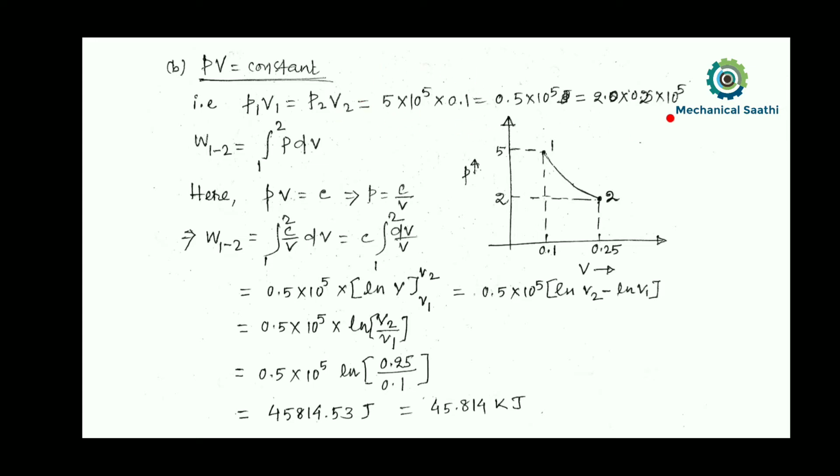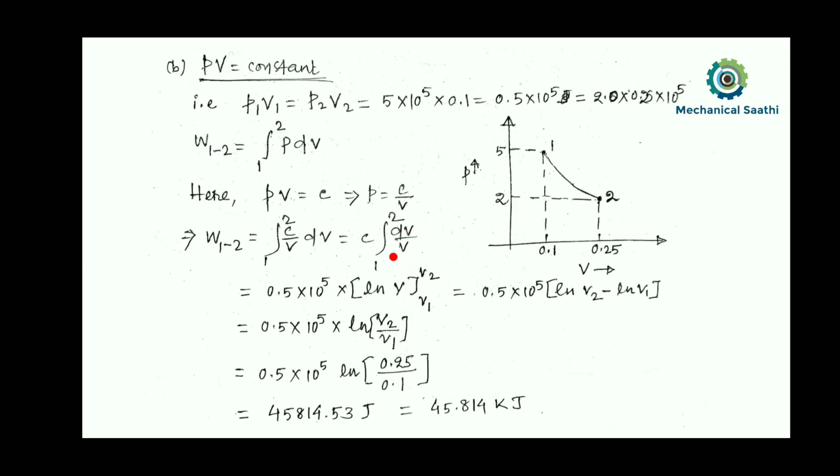Then here we can see that PV equal to C, let C be any constant, and if we want to calculate the value of P in terms of V, then we can write P equal to C by V. So if we put this value over here, then we can write the integral as C dV by V, with C taken out.